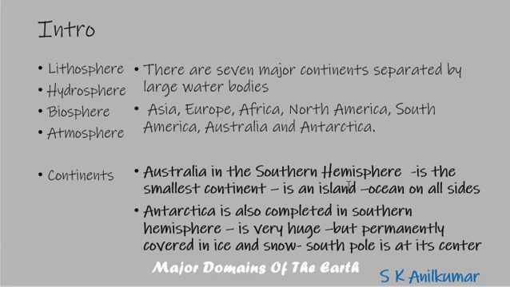Australia is in the southern hemisphere. Australia is a continent and also a country, so it is a country-continent. It lies in the southern hemisphere. It is an island. It has ocean on all sides.